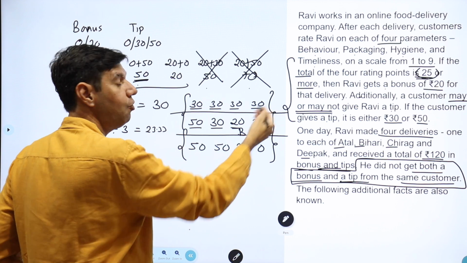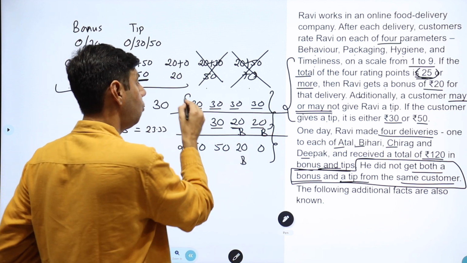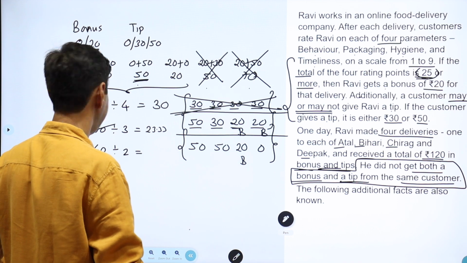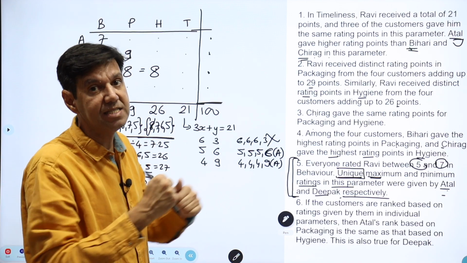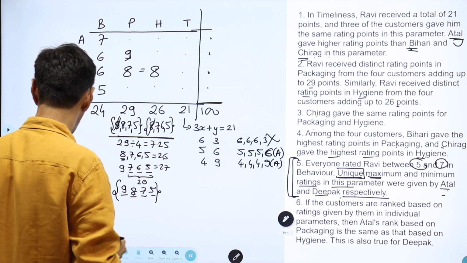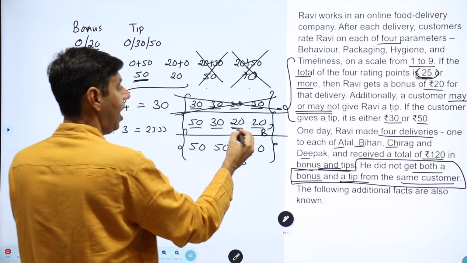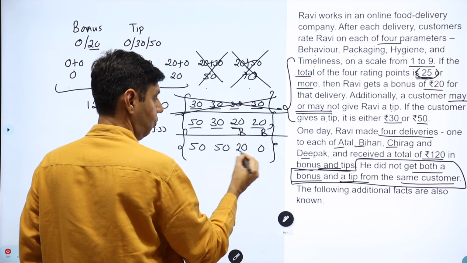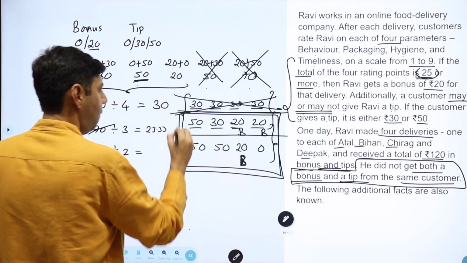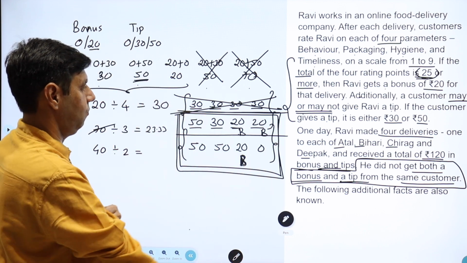Can I have 0 bonus points? That's also not possible, because 0 bonus point means everyone should be less than 25. Then how will the total 100 add up? So remember, we could have 2 bonus or 1 bonus. So these are the 2 situations that we will have. Okay, 2 bonus or 1 bonus.